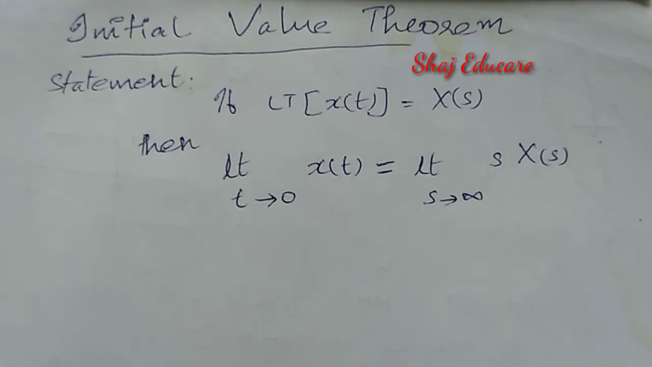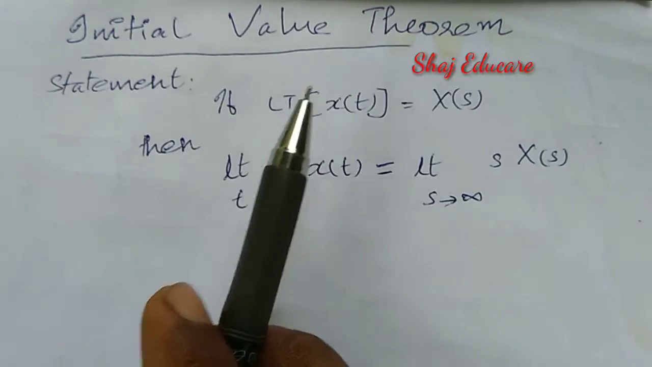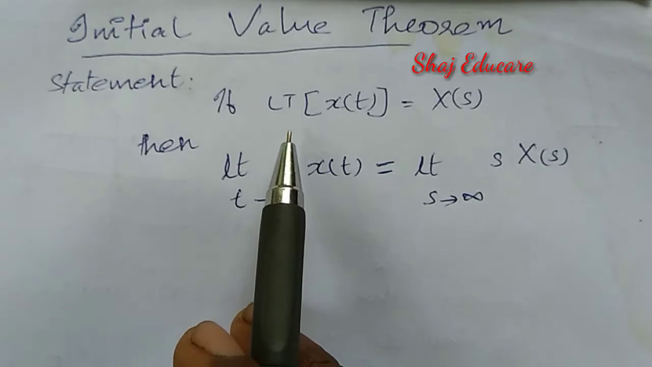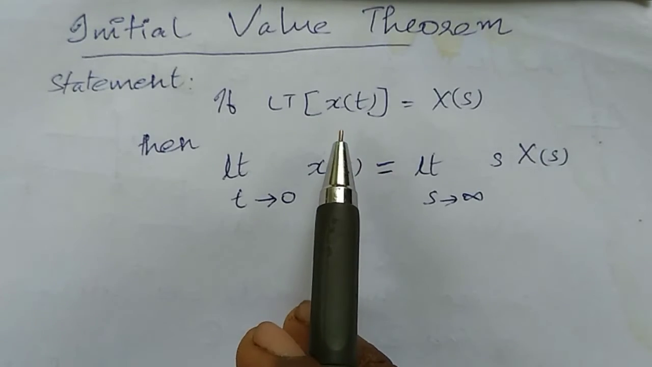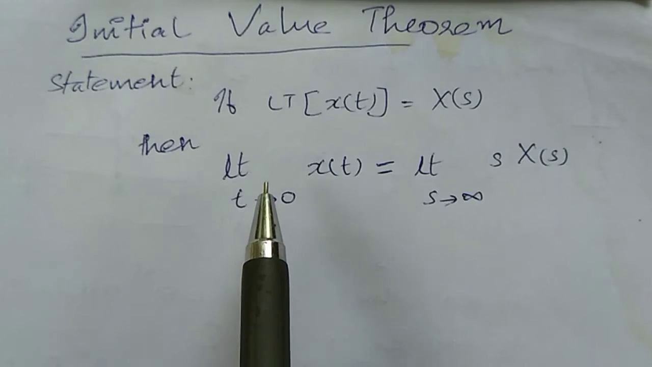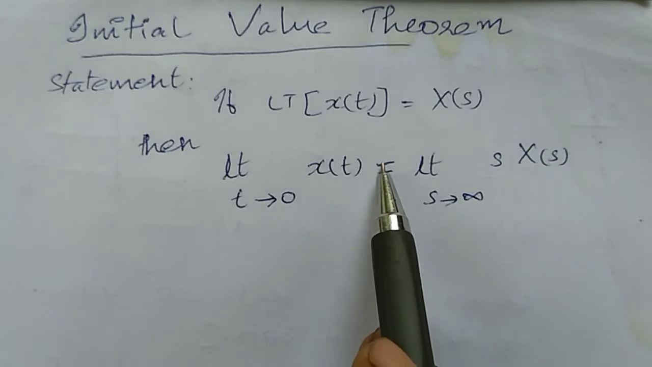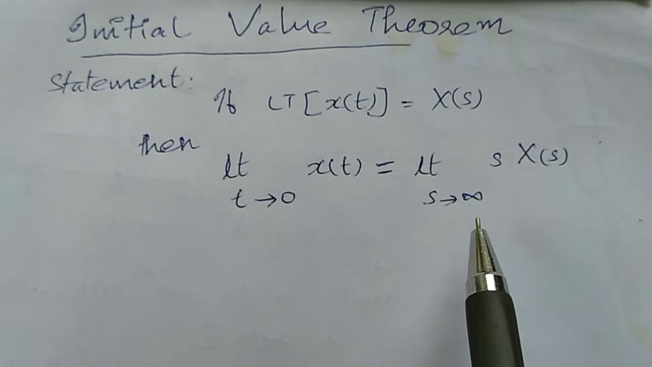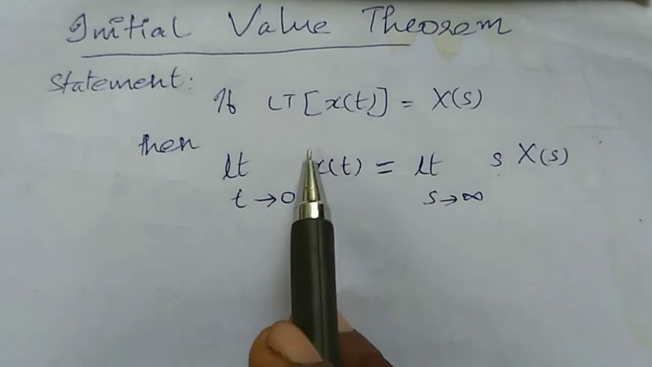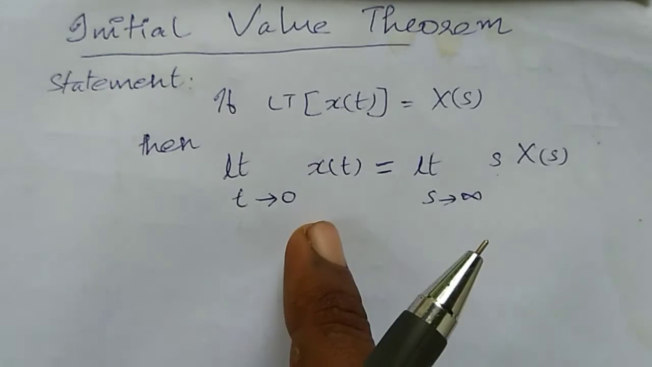Okay, now let us try to learn the initial value theorem of Laplace transform. The statement of the initial value theorem is: if the Laplace transform of a continuous time signal x of t is denoted by X of s, then the limit t tends to 0 of x of t will be equal to the limit s tends to infinity of s X of s, where X of s is the Laplace transform of the given signal x of t. Okay, now let us prove the statement.